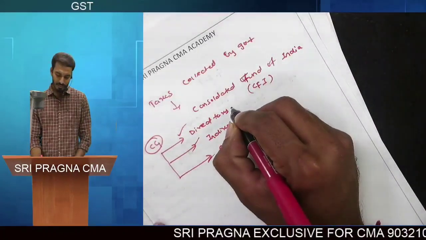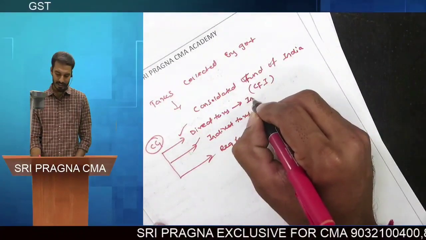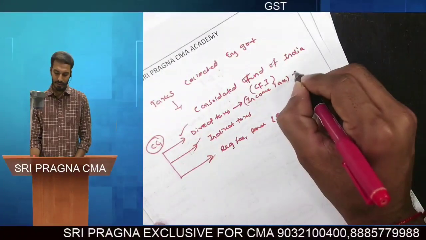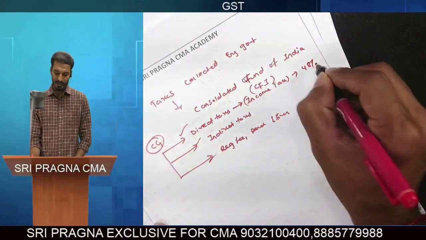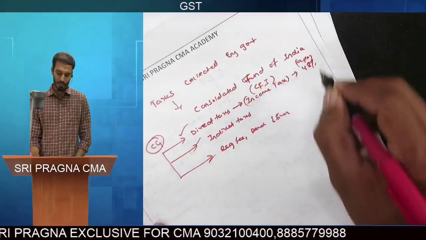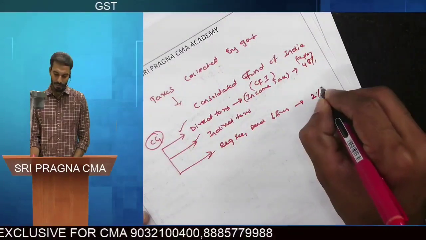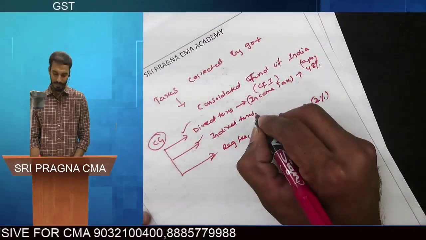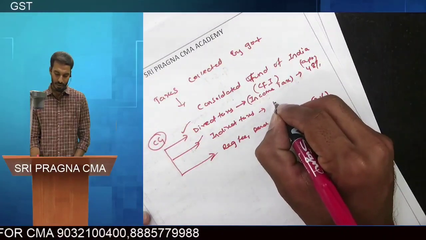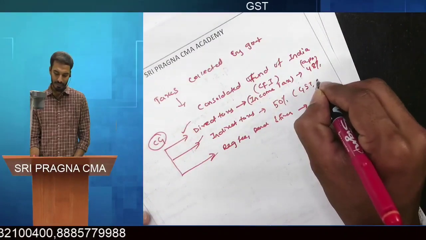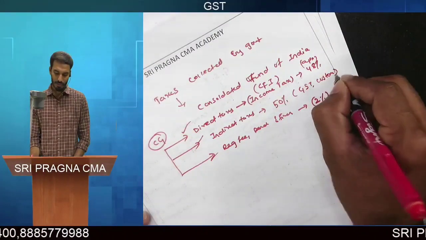So the direct taxes like income tax used to contribute approx 48% of total revenue for the government, and registration used to contribute 2%, and indirect taxes like GST and customs used to contribute 50%.